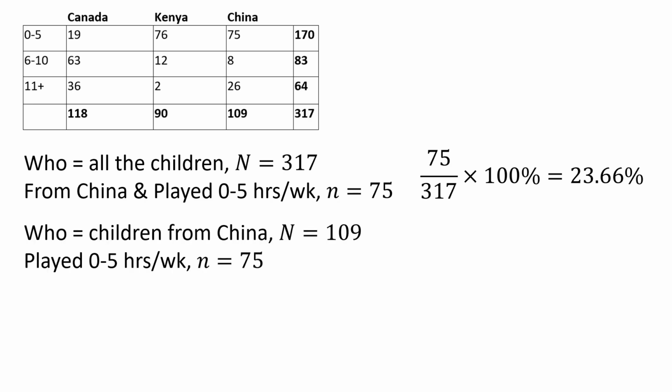The next question was asking, of the children from China, what percentage played 0 to 5 hours per week? And so the who is the children from China, so that's 109 in total. And in this case, the condition is that they played 0 to 5 hours per week. And so that would be 75 of the 109, giving 68.81%.